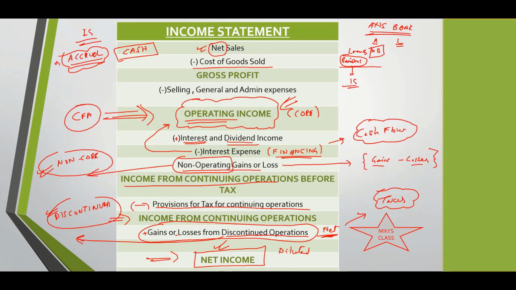So why is this important? This is a figure which is completely left to the whims and fancies of the management. Think about it. I'm not saying there aren't a lot of laws of risk management which have to be followed, a lot of adherence and compliance norms. All of that is there, but they're pretty pliable kinds of laws. They can be bent. So I just give you the intuition that a lot of this can be manipulated because of the accrual concept.